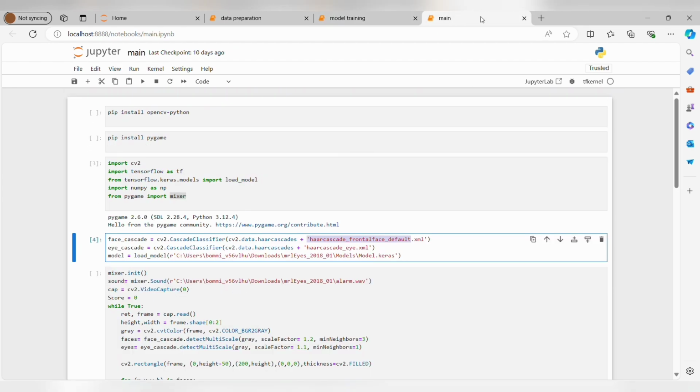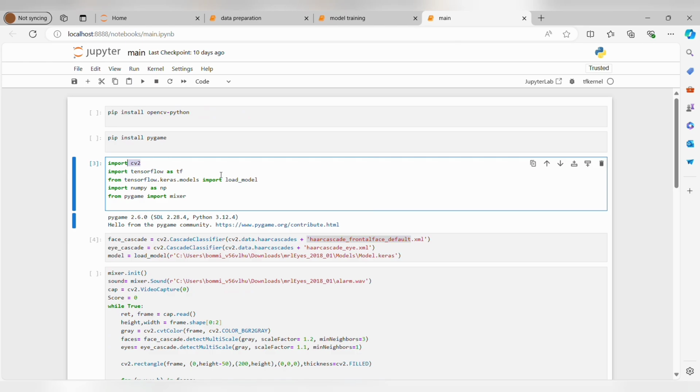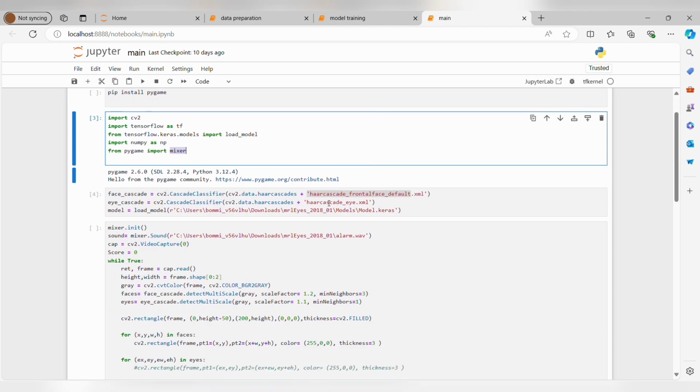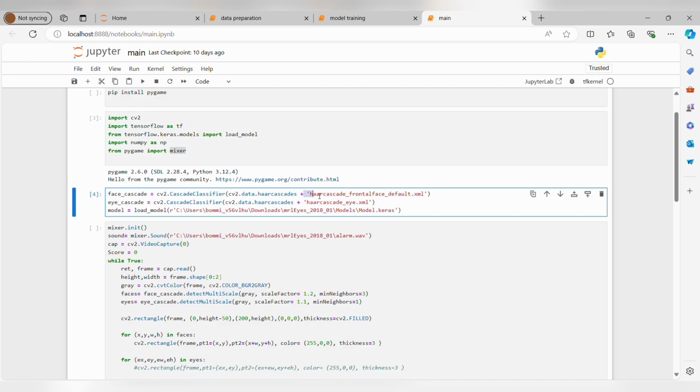Coming to the main process, in main process I have imported OpenCV, which is used to divide video into frames, and I have imported load_model from Keras applications to load the previously trained models, and NumPy for numerical computations, OS for interacting with my operating system, and mixer is a library of Pygame which is used for multimedia tasks, and ImageDataGenerator for image processing. And for detecting the driver's face and eyes more clearly, I have used Haar Cascade.